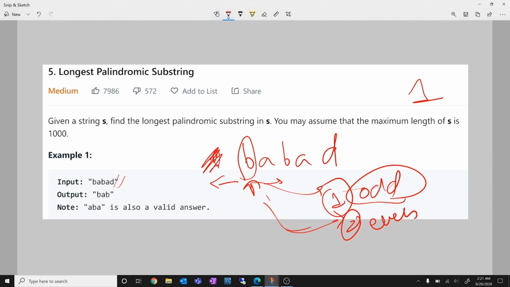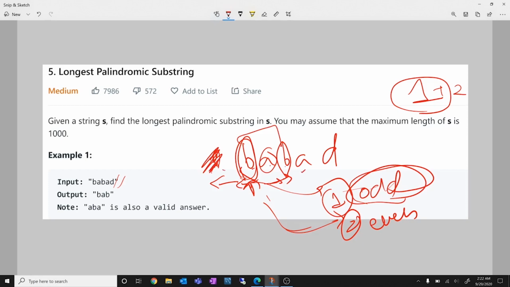So I'll do nothing. Now I'll move to A. For A, of course, it is a part of an odd length palindrome starting with 1. Now I move here and I move here. So I'll see that the letter I have encountered is same. So I'll increase this length by 2 because now it becomes 3, right? B, A, B.